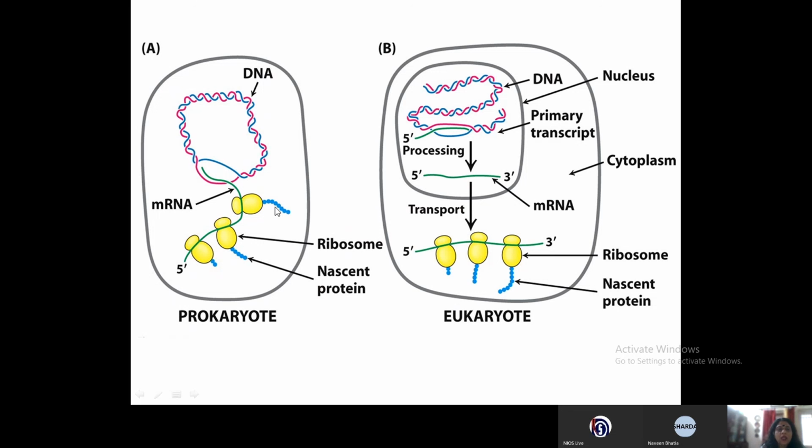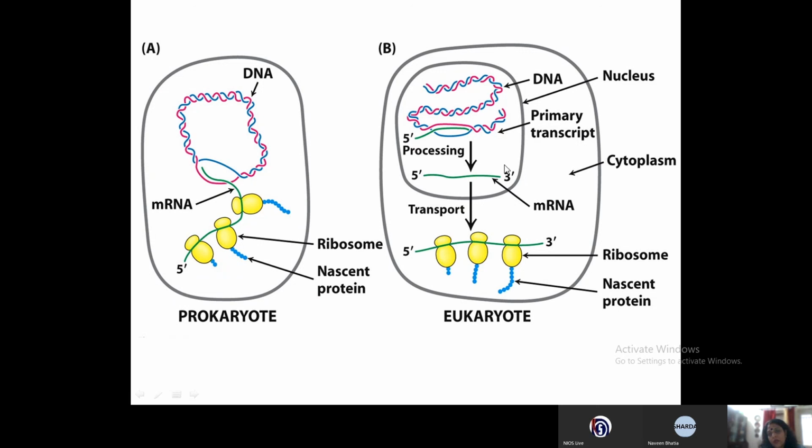In the case of prokaryotes, there is no transfer of mRNA because mRNA is being formed in the cytoplasm itself, and it is coupled with the process of translation. You can see the moment the mRNA is being formed, the translation process also starts and the polypeptide is being formed. Whereas in eukaryotes, what is the difference?